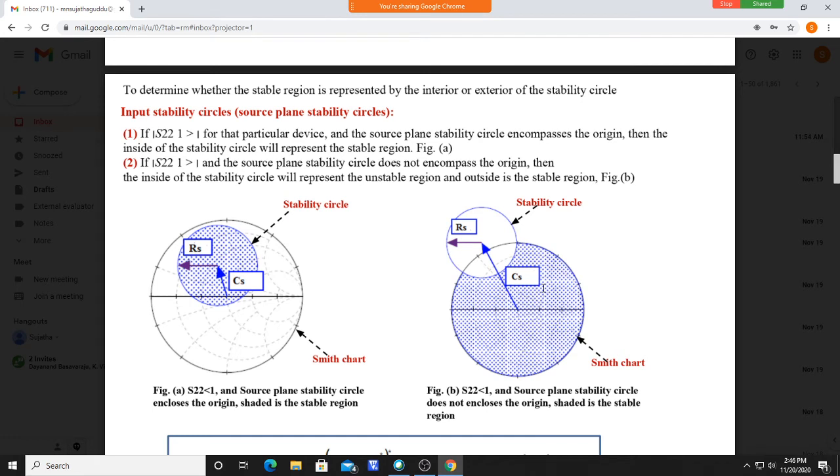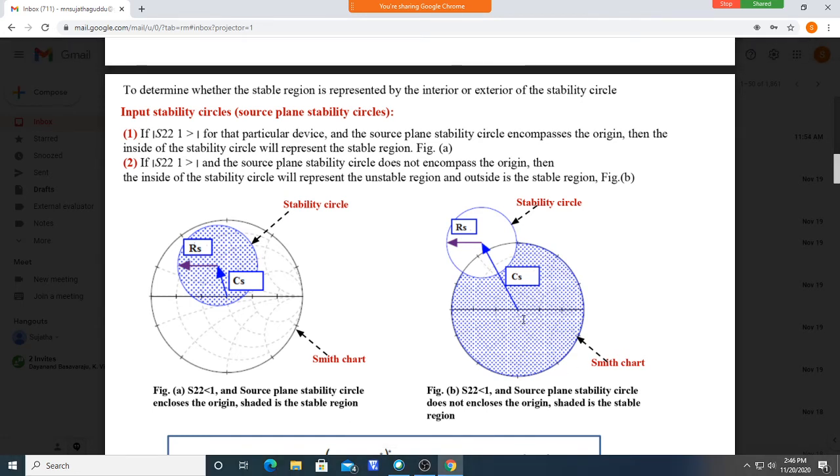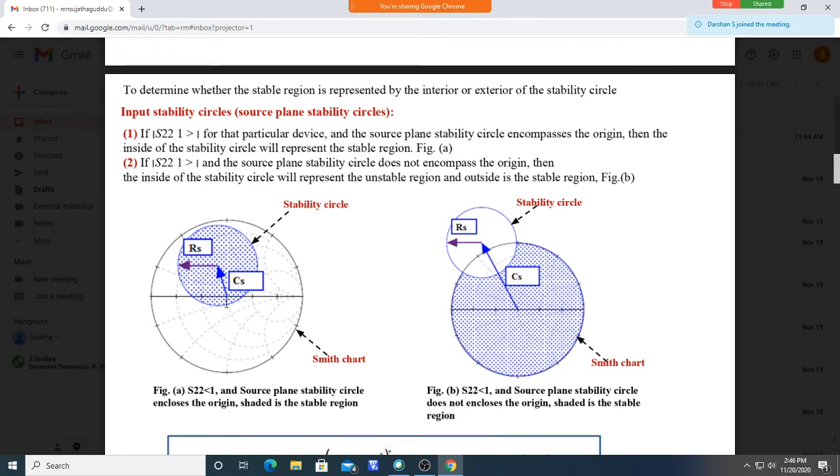All those values give the stable operation. So understand here: S22 less than 1, if the circle encloses the origin, then stable values are inside the stability circle. They give a stable operation.